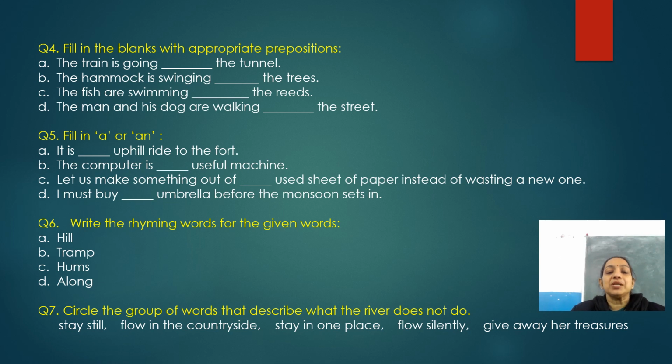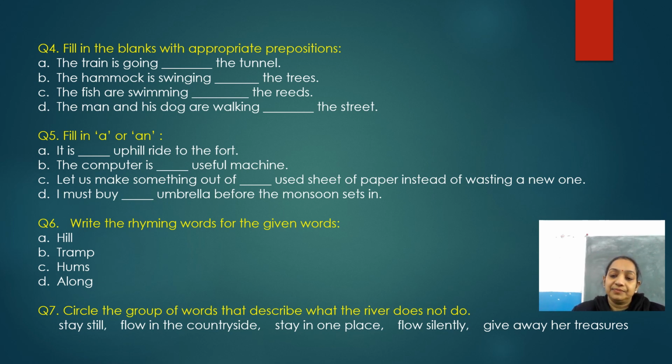So you have to circle those group of words that describe what the river does not do. Which the river does not do. That only you have to circle. So read the question carefully. Okay, so I am reading out the group of words.